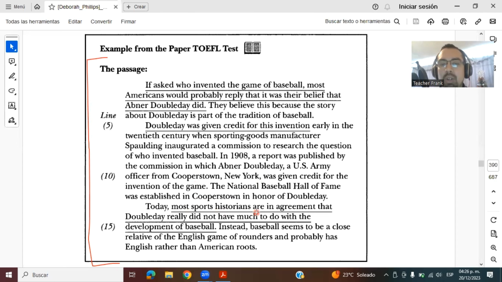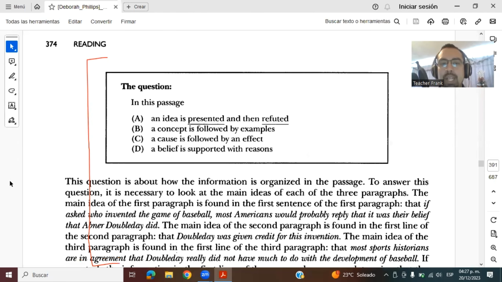Today, most sports historians are in agreement that Doubleday really did not have much to do with the development of baseball. Instead, baseball seems to be a close relative of the English game of rounders and probably has English rather than American roots, okay? So here we must keep in mind the parts that are underlined because then the question is going to say something like this.